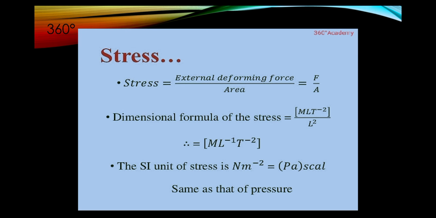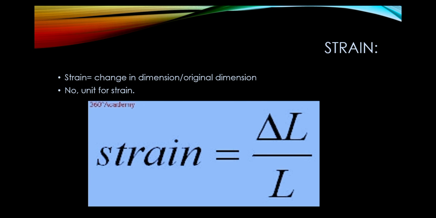Stress is equal to external deforming force by area, that is equal to F by A. Dimensional formula of stress, M L T minus 2 by L square, therefore that is M L minus 1 T minus 2. The SI unit of stress is Newton per meter square, that is equal to Pascal, same as that of pressure. Now, the strain. Strain is equal to change in dimension by original dimension.